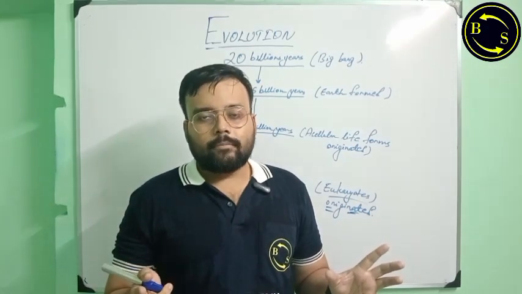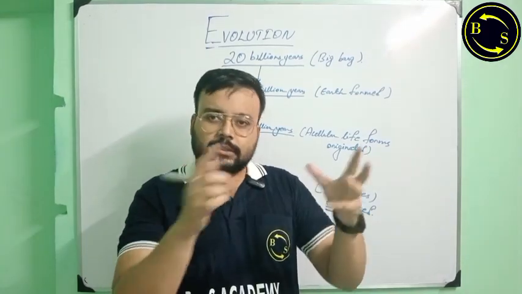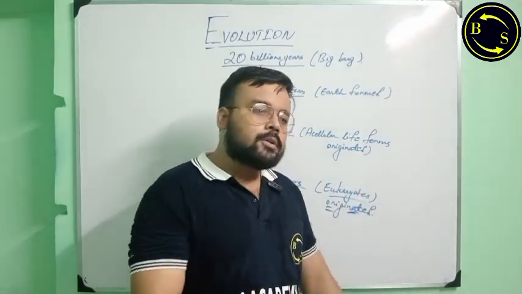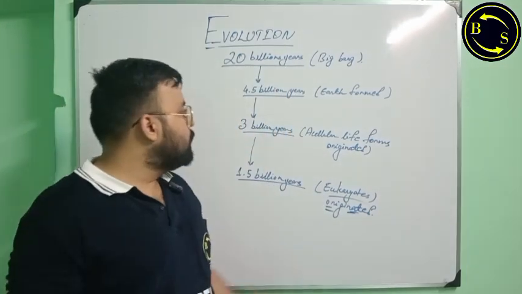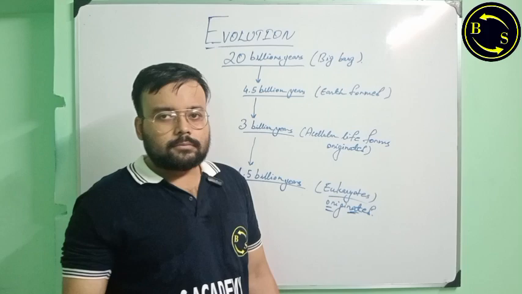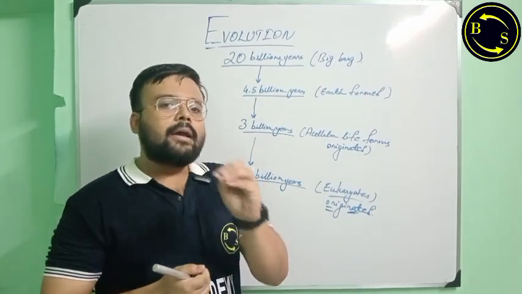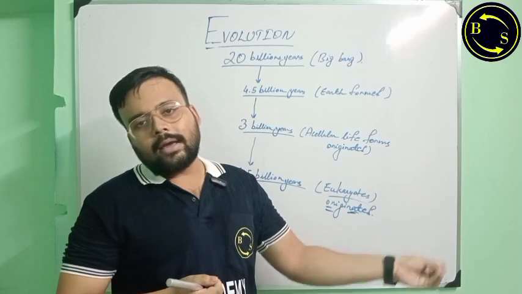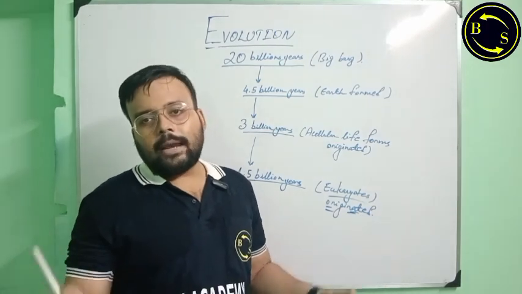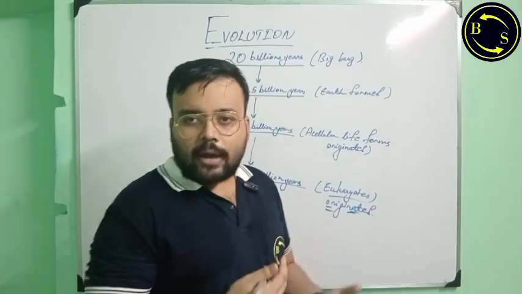Now that planet got destroyed, and debris of that planet, as asteroids, crashed down on Earth around 3 billion years ago. From those debris, the seeds of life, or the precursor of all living organisms present on Earth, were scattered throughout the planet, where they found similar conditions to thrive.